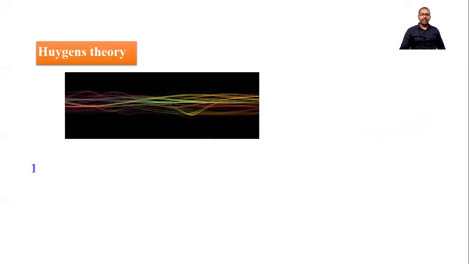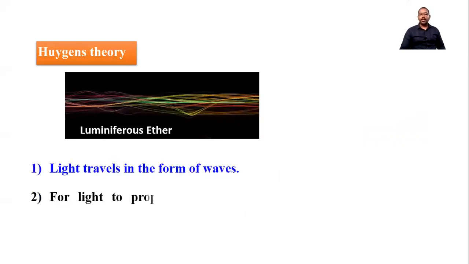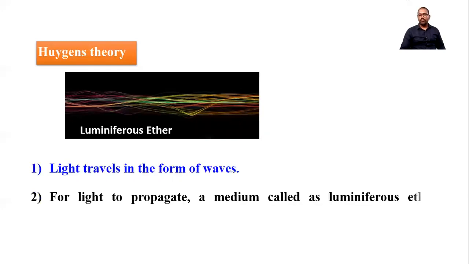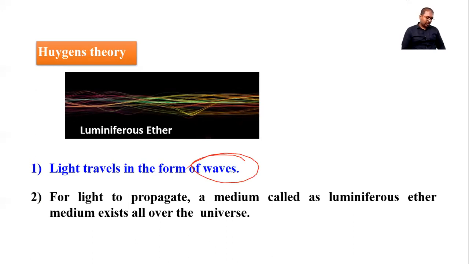According to Huygens, light travels in the form of waves. This theory is also called Huygens wave theory. For Newton's theory, we called it Newton's corpuscular theory because light is a corpuscle. So this theory is called Huygens wave theory, in which light travels in the form of waves.